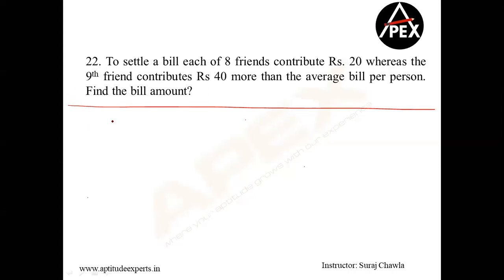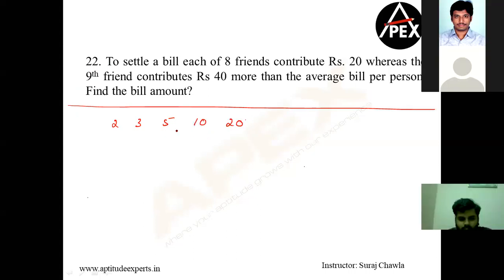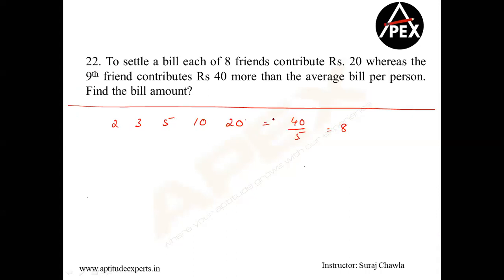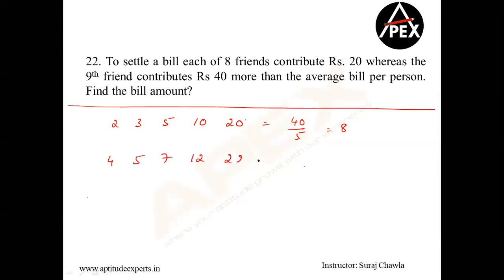Now, the concept that I'm looking at here is, suppose let's look at a small series, let's say 2, 3, 5, 10, and 20. Clear? So what is the average of this series? I go with 2 plus 3 is 5, 5 plus 5 is 10, 10 plus 10 is 20, 20 plus 20 is 40. So I'm looking at 40 divided by 5, which means the average is 8. Now the concept that we are trying to look at is, suppose I am now looking at the average of this series here. Can you give me the average of the new series?